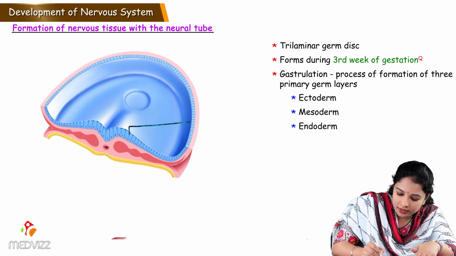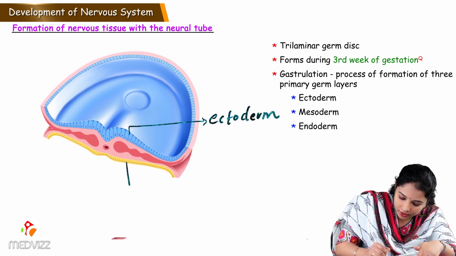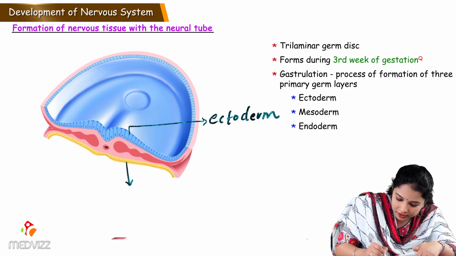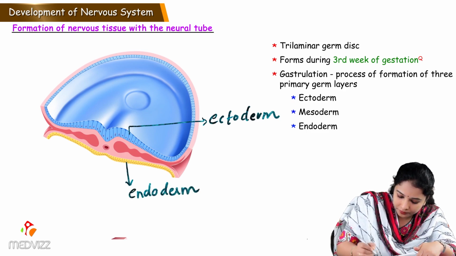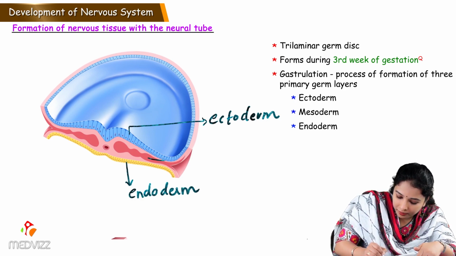Here the blue colored columnar cells are ectoderm, and lower, the yellow colored cuboidal cells are endoderm. And intervening in between is intraembryonic mesoderm.